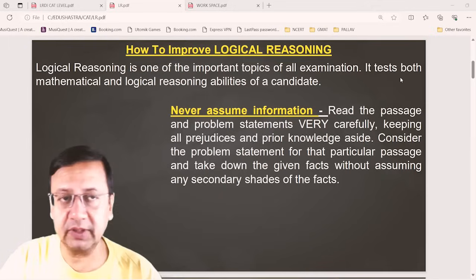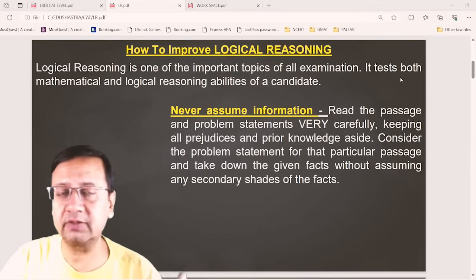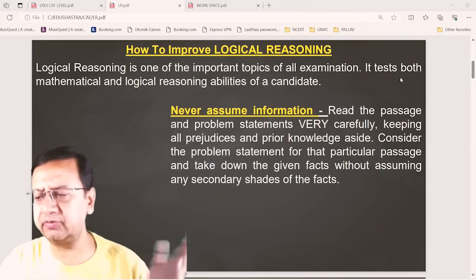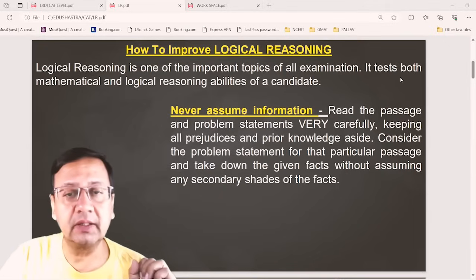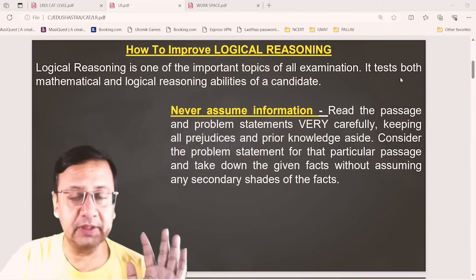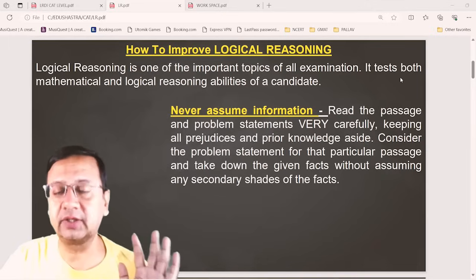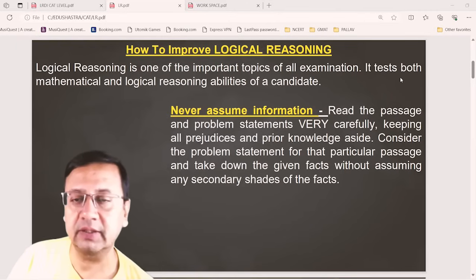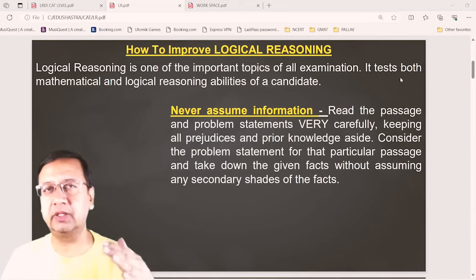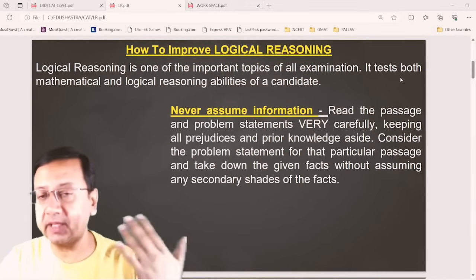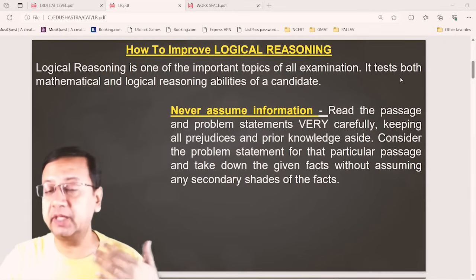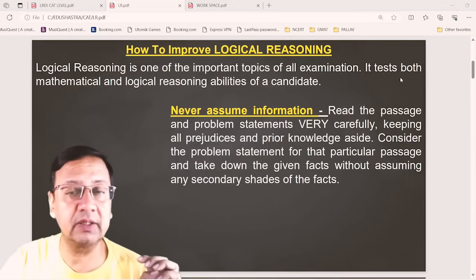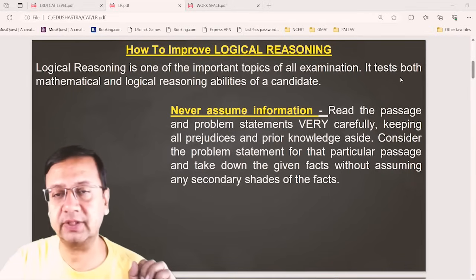In English, you can say this is grammar, tenses, parts of speech, unseen passages, para jumbles, etc. But in logical reasoning, there is no specific topic. Anything can be called logical reasoning. This can be in the form of arrangement, calculation based, games and tournaments. There are various different topics which come under this head.